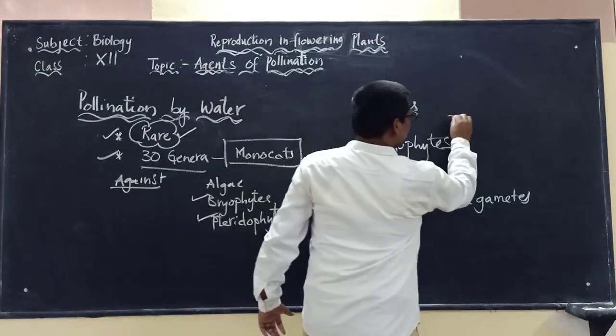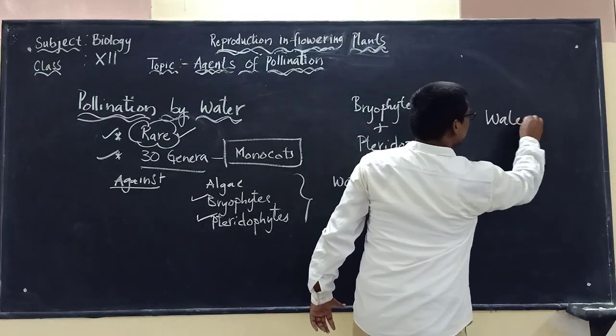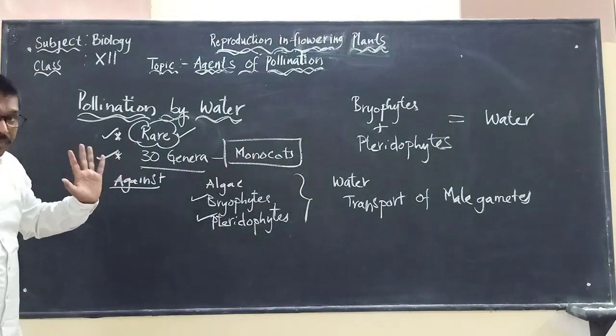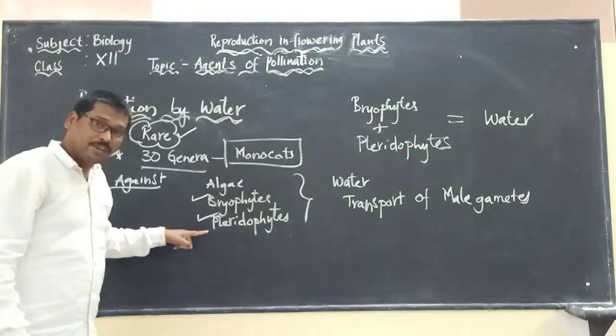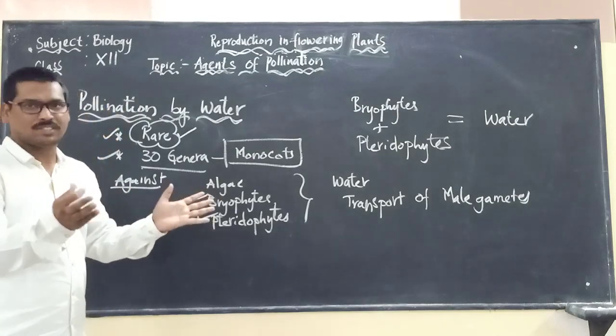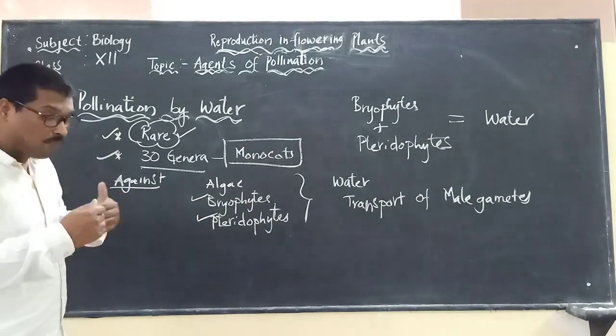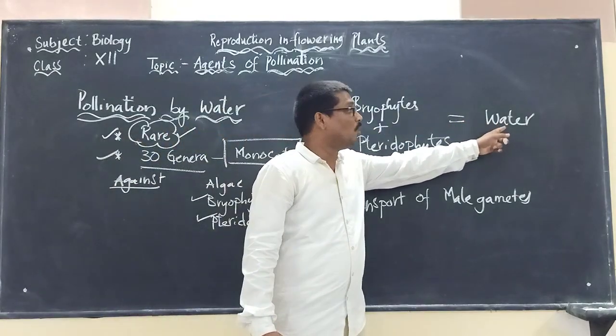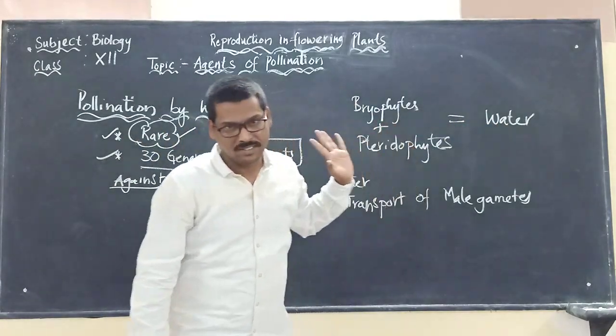So that's why bryophytes and pteridophytes are limited in their distribution. It is because water is required for fertilization.